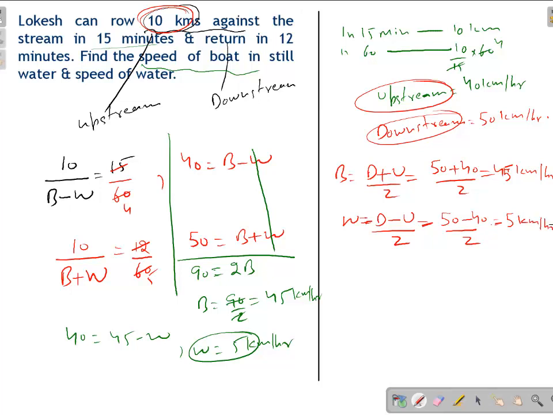This is through the formula. Earlier, that was through equation. I think this concept is clear now. Now move to the next question, students.